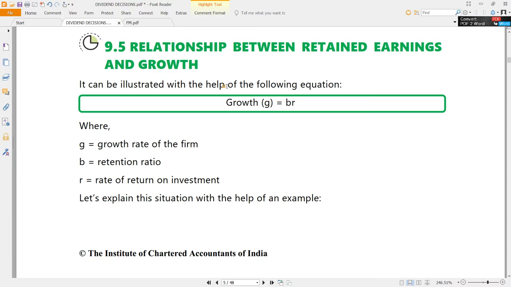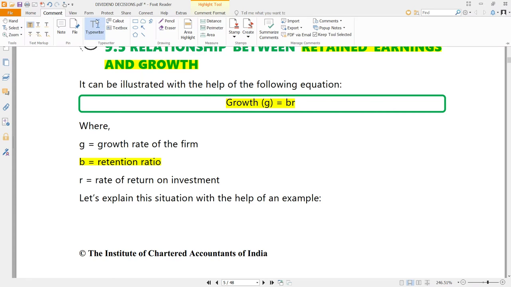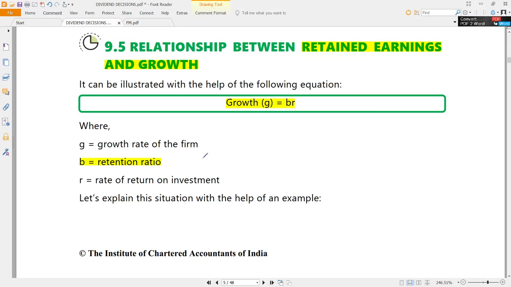Now, another point to be noted is retained earnings and growth. Are they related with each other? This also is another point we already know. G is equal to BR. This formula we already know. That is, growth rate is equal to B into R. So what is B? B is the retention ratio. And what is retention ratio? It is the complement of payout ratio. Whenever we say B here, that is the retention ratio, which is nothing but 1 minus payout ratio. That is B.